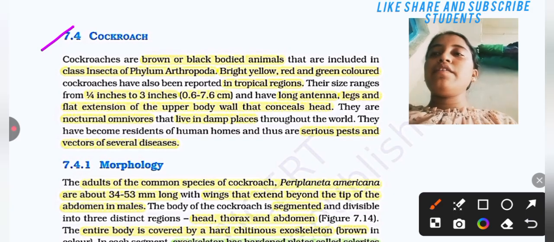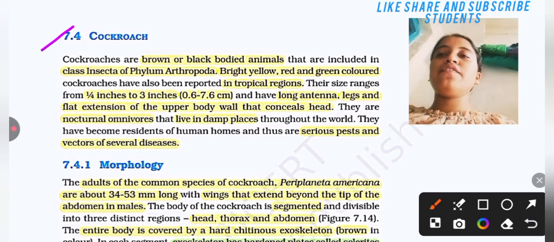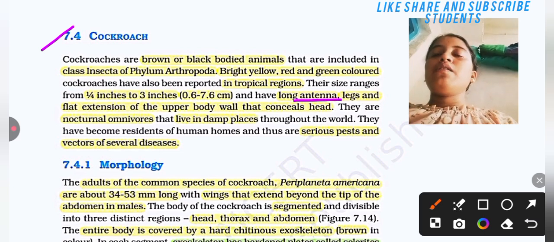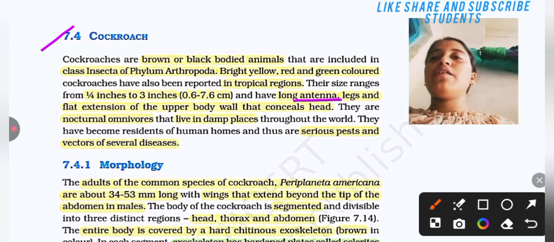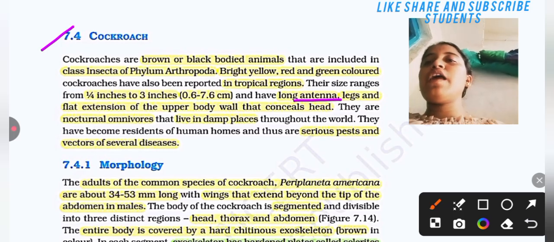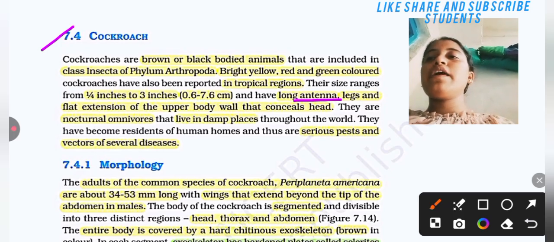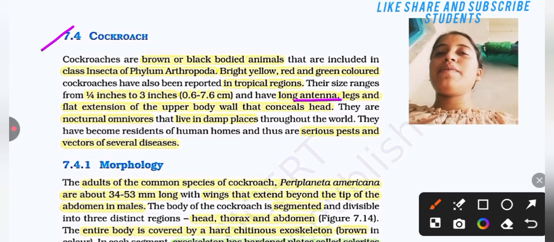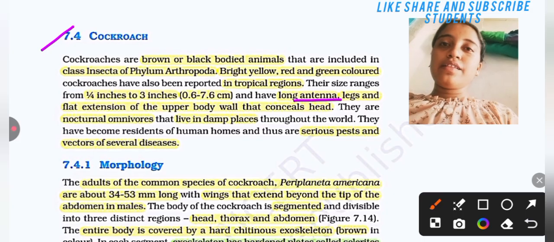Their size ranges from 1/4 inch to 3 inches, 0.6 to 7.6 centimeters, with long antennae, legs, and a flat extension of the upper body wall that conceals the head. They are nocturnal omnivores that live in damp places throughout the world. They have become residents of human homes and thus serious pests and vectors. Several diseases also occur.